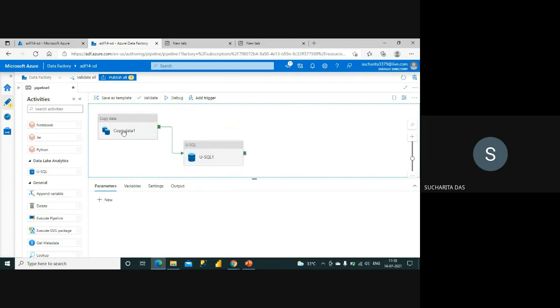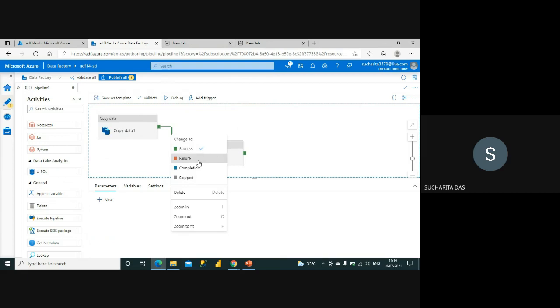Now this Use SQL is connected with copy data, and it is connected so that after copy data, this Use SQL will be executed, because I have put the arrow from copy data to Use SQL. Okay, and this is a green arrow, right? If you select it and press the right mouse button, you can see some options are given. By default it is success. That means Use SQL is connected with this copy data activity so that when the copy data activity is successful, then the Use SQL activity will run.